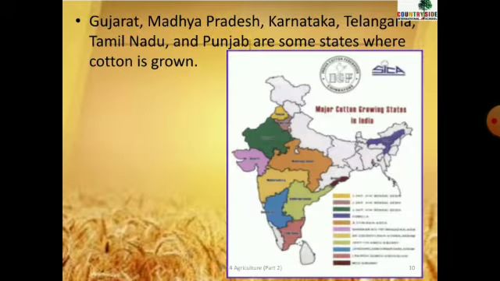There is warm climate for growing cotton. And which are the states that grow cotton? Gujarat, Madhya Pradesh, Karnataka, Telangana, Tamil Nadu, and Punjab. These are some states where cotton is grown.